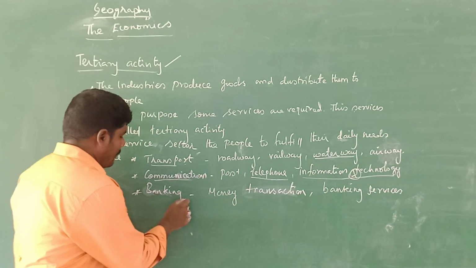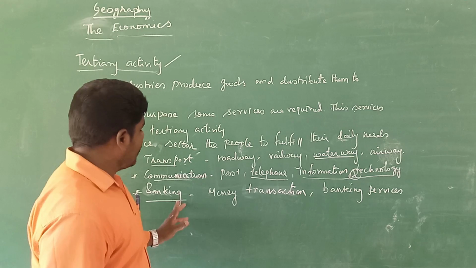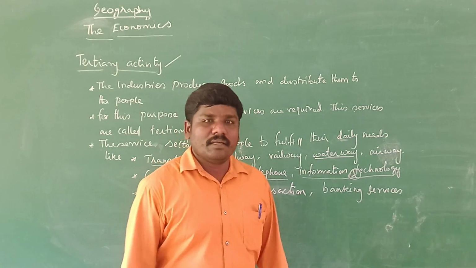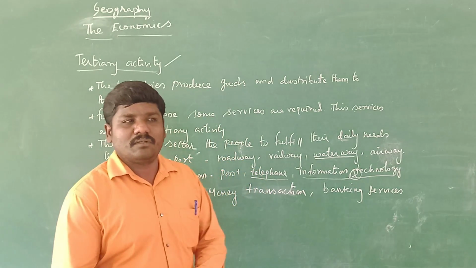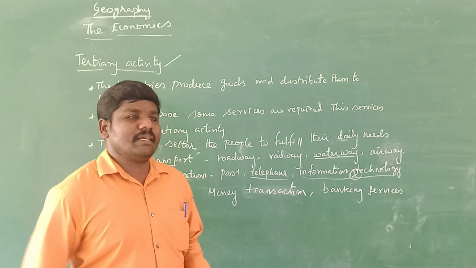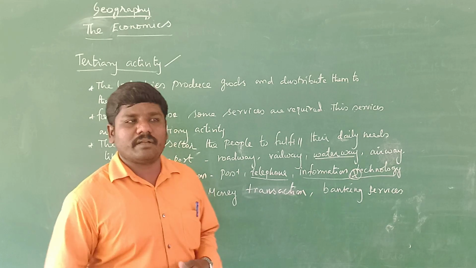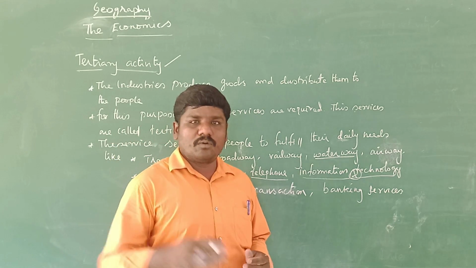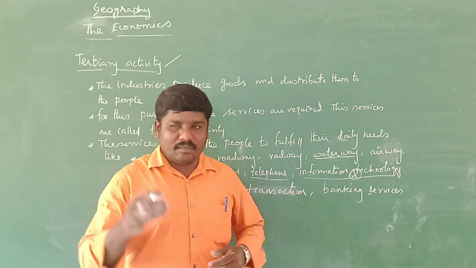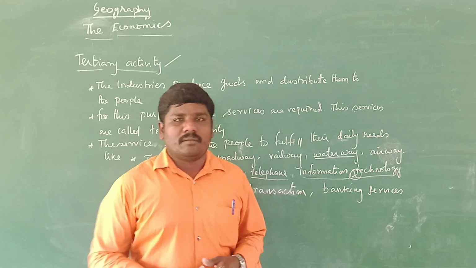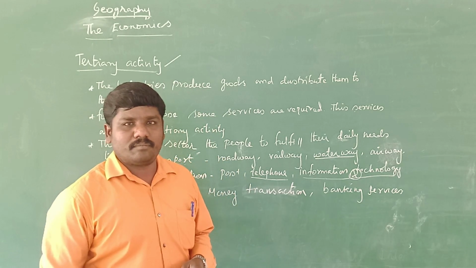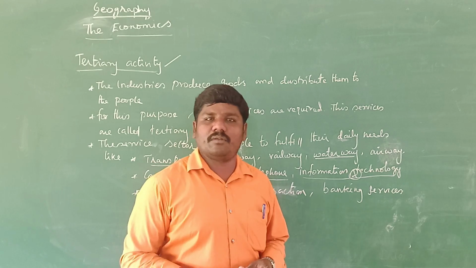And the last one, banking. Banking is mostly money transaction and banking service. In the traditional method, to transfer money you go to the bank, and the bank transfers the money to the particular places.